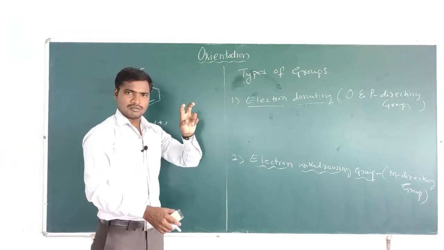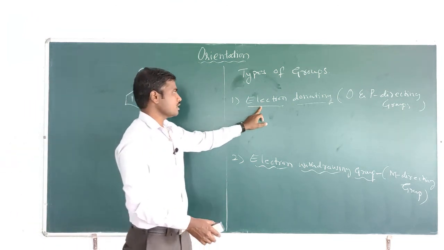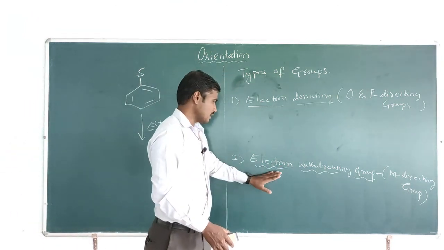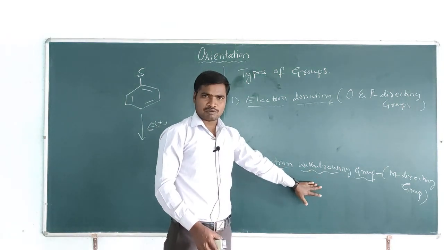That means we have two types of group: one is electron donating groups, the second is electron withdrawing groups.